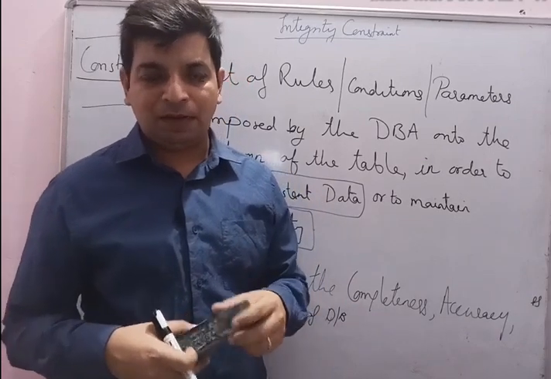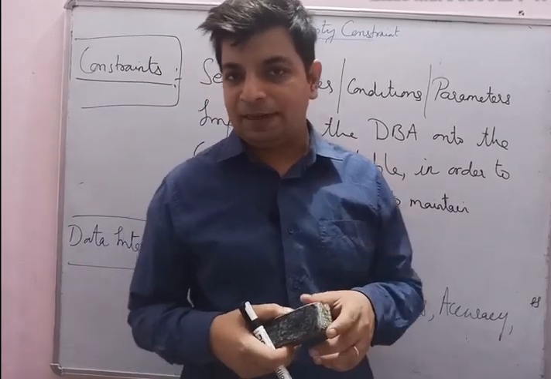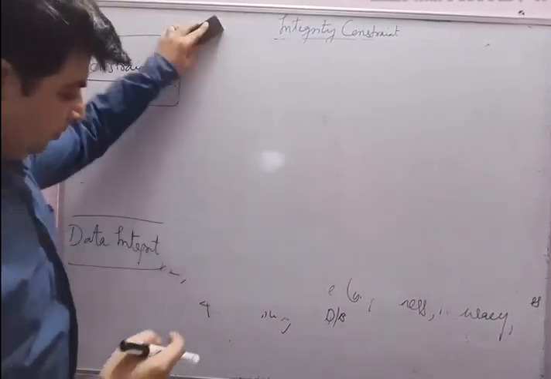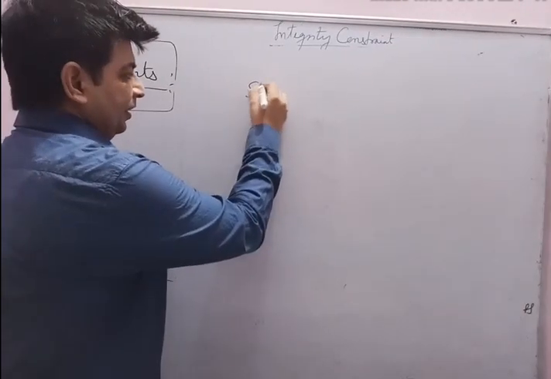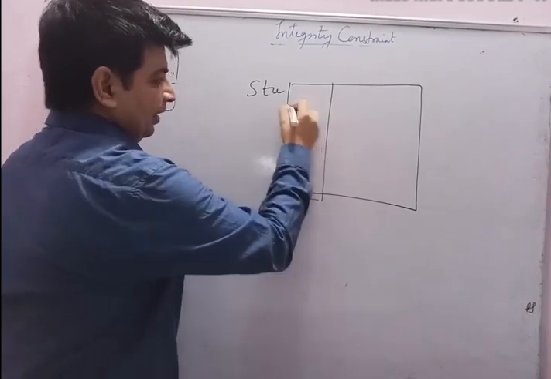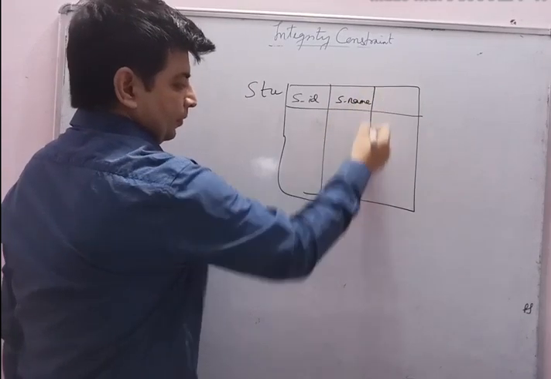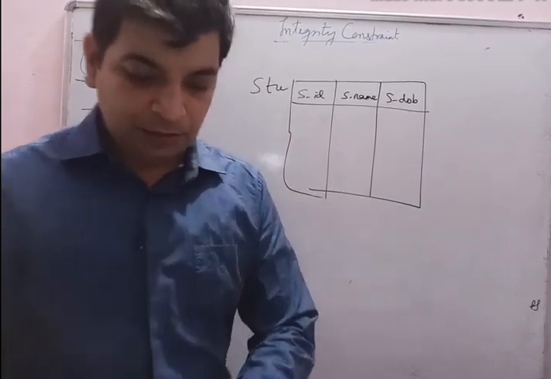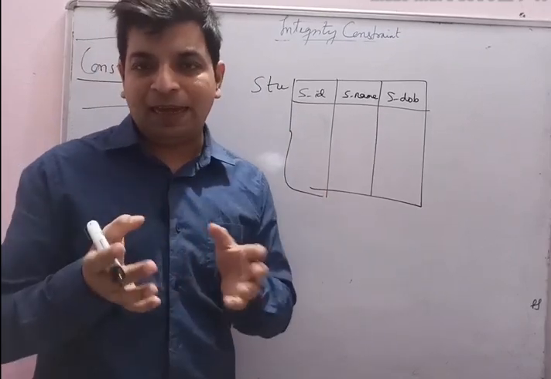Let me show you with an example. I'm constructing a table for you guys so that you can understand the importance of data integrity. Okay, so guys, I'm having a table over here. Table name is STU, and it contains SID, SNAME, and SDOB. So let's say there are 5 students in the college, and I have asked these students to put their entry into the table.